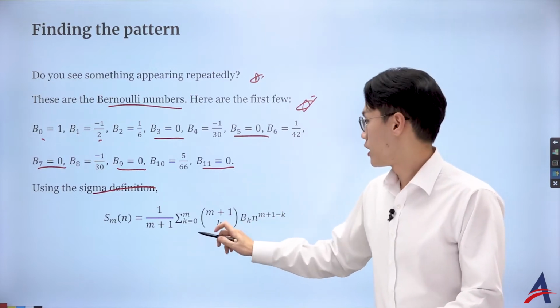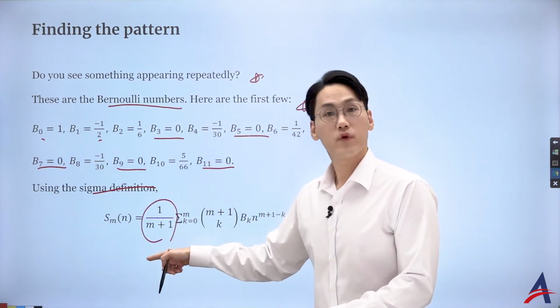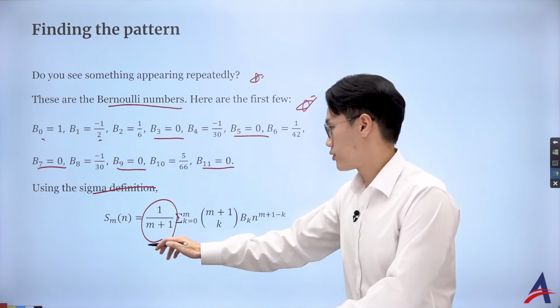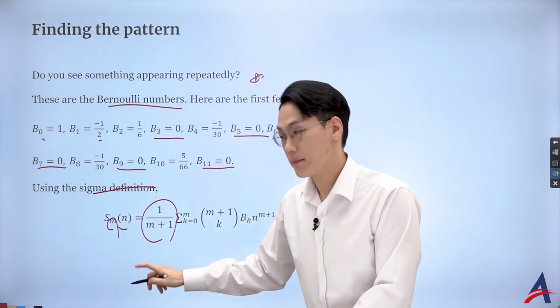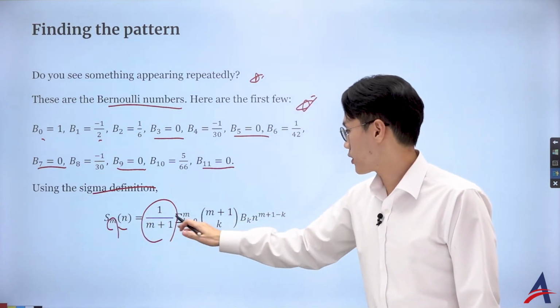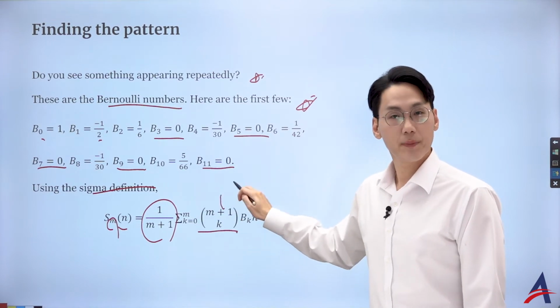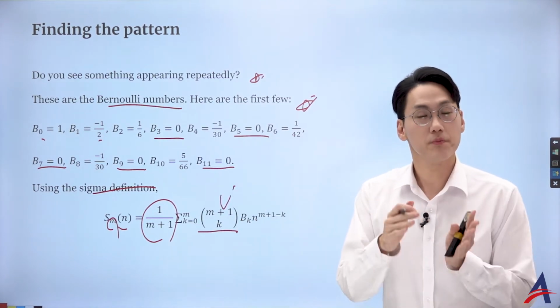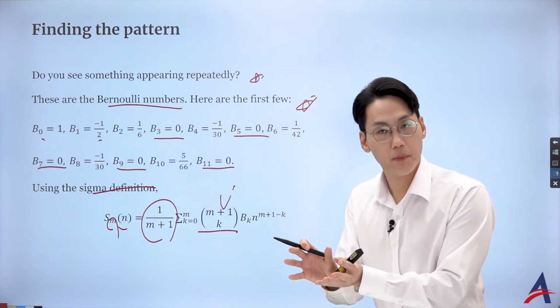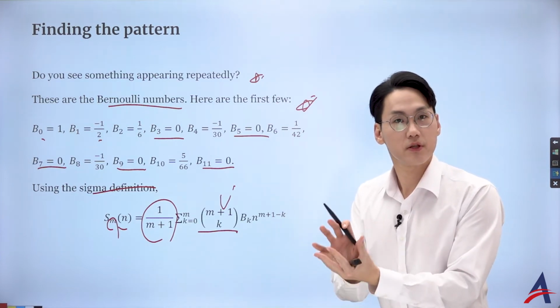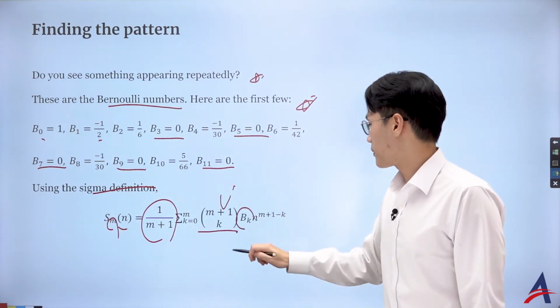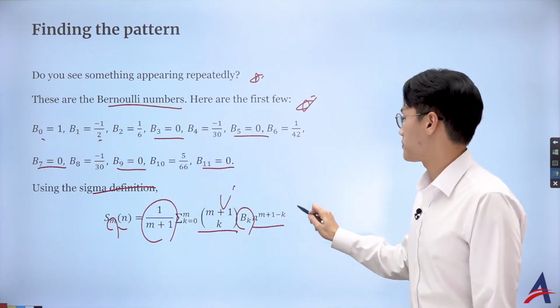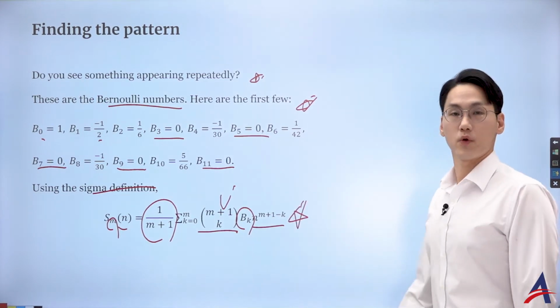So what we saw is that we factorized by 1 over, well, we set r plus 1, but let's just use m. 1 over m plus 1, if you factorize, we saw a bunch of the time represented by the binomial coefficient multiplying some remaining numbers. Those remaining numbers represent the Bernoulli number. So I'm going to call that Bk. And then it's going to be multiplied by the polynomial term, right?